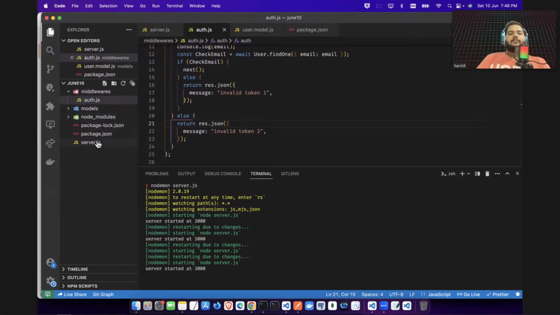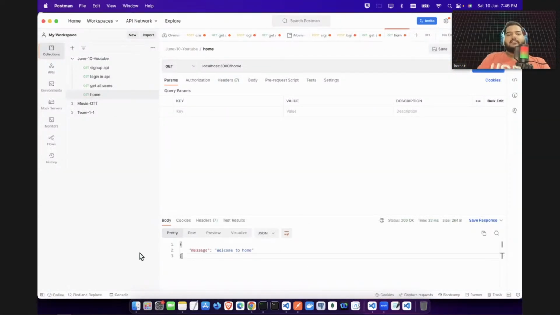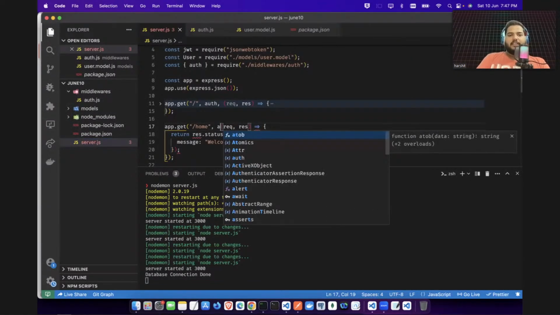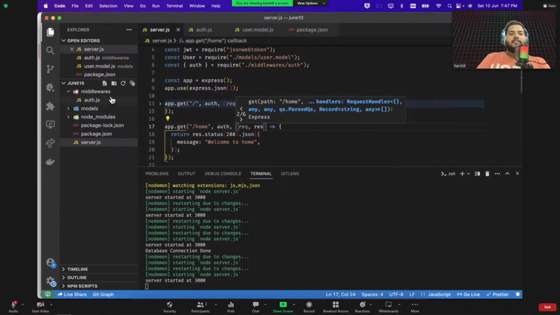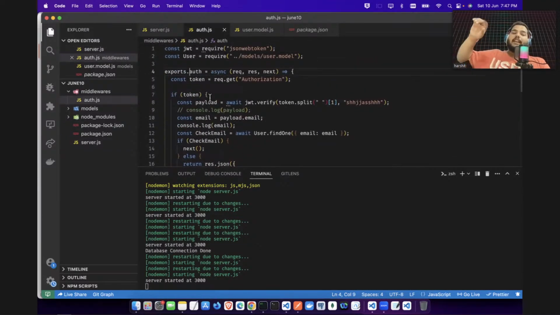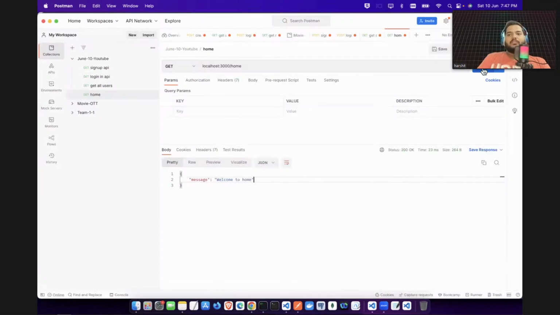So first we will access this home route without any token. Without any token, and since we haven't set any middleware, you can access it, right? See, you can see welcome to home is accessible without a token. Now we have put this auth here, so it will call this auth. Where is the code? The auth is here in this file. If you click here, you can see this code will be executed first and only then the main code will be executed. Now if I try to access this home without any token, you can see invalid token is getting printed.